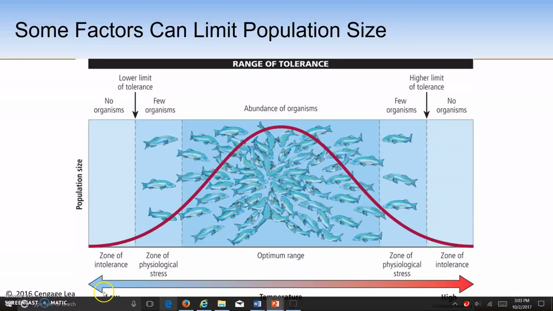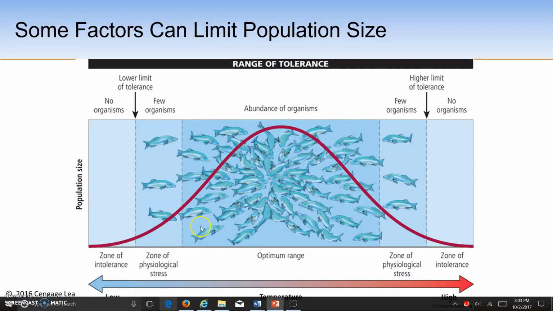It's showing low temperature, medium temperature, and high temperature on the x-axis, and the number of organisms with the red curve as well. And it's also breaking it down so that no organisms or fish are going to live in the zone of intolerance where the temperature is too cold. Then there's few organisms living in this zone of physiological stress where it's moderately cold.